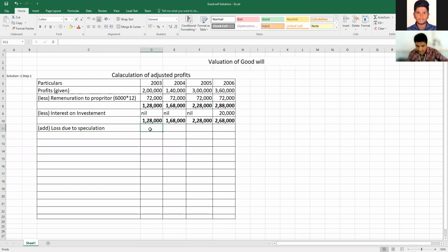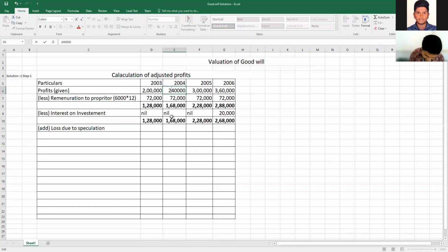Sir, in 2004 the total is only 68,000, not 1,68,000. Okay, in the question make it 2,40,000, then only it will be correct.